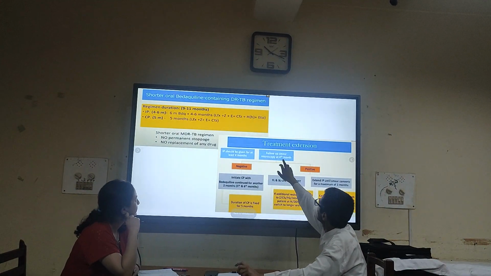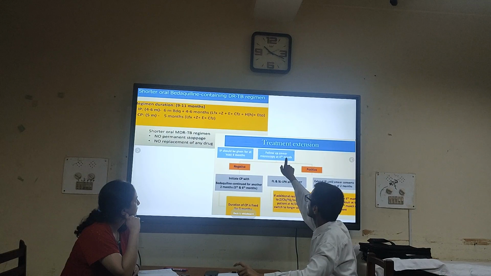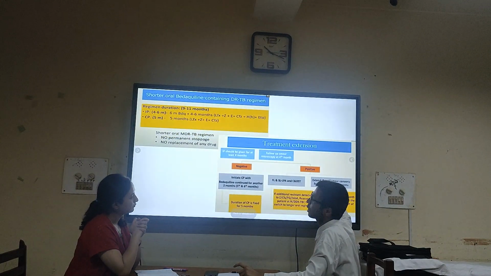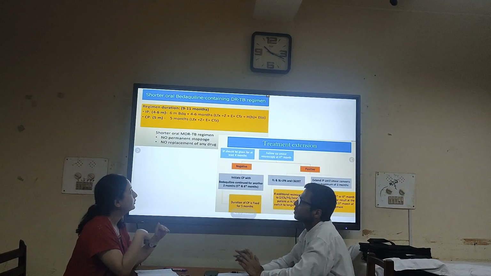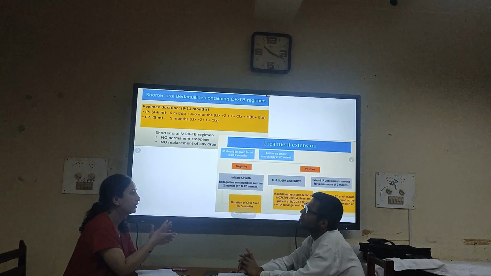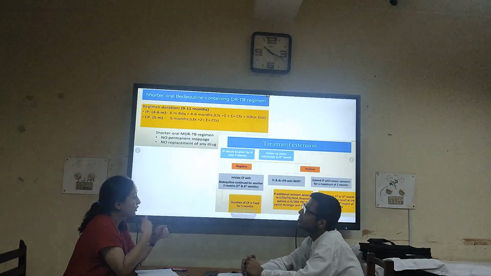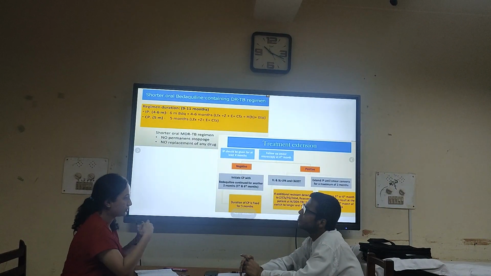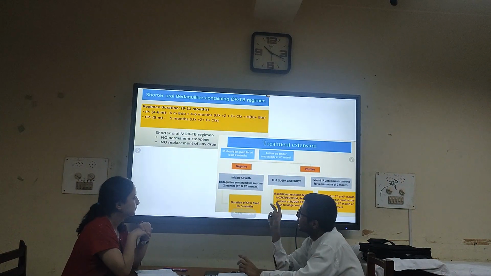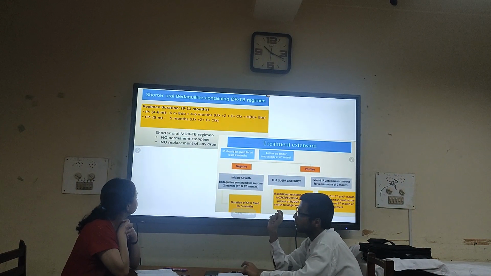Here we have written that follow-up smear microscopy at 4 months, if it is positive, then we have to extend by an extra 2 months. If there is no sputum smear conversion at the 4-month duration, then we have to prolong the intensive phase by 2 more months. So the intensive phase is 4 to 6 months and the continuation phase is 5 months.